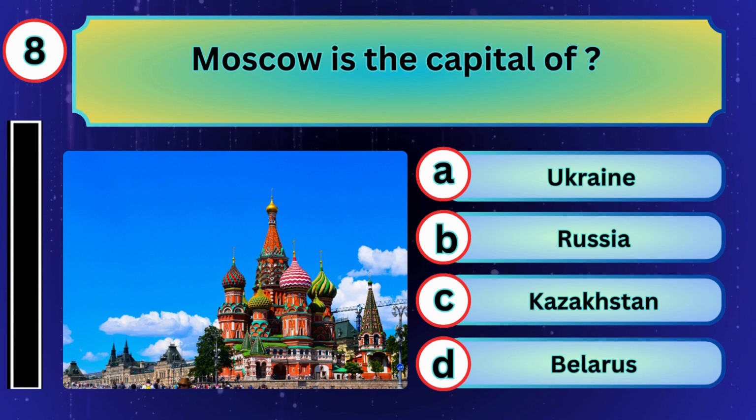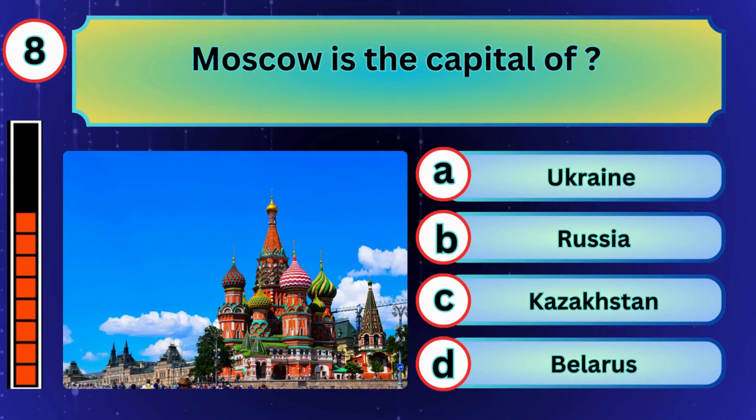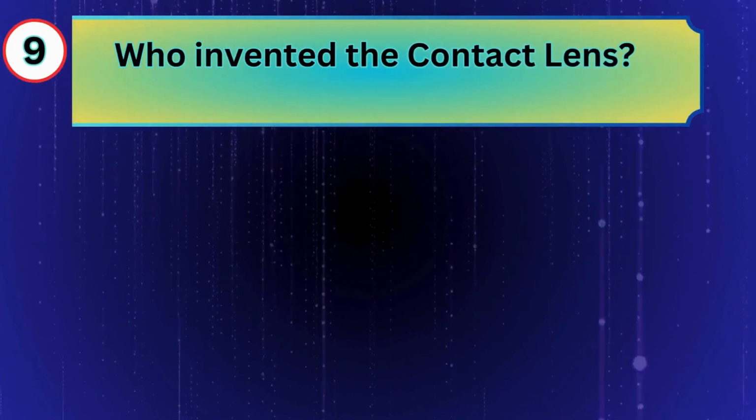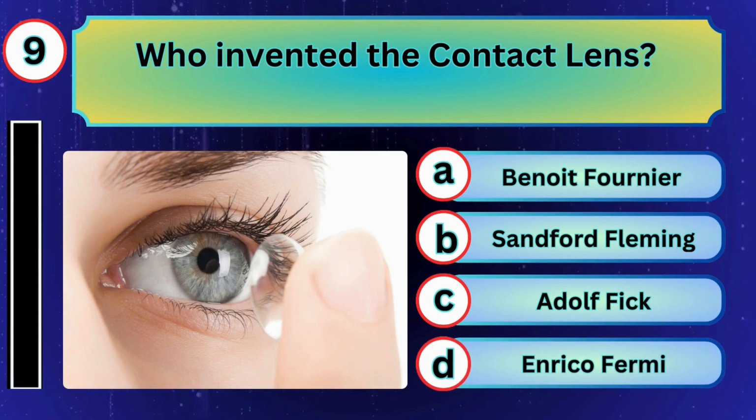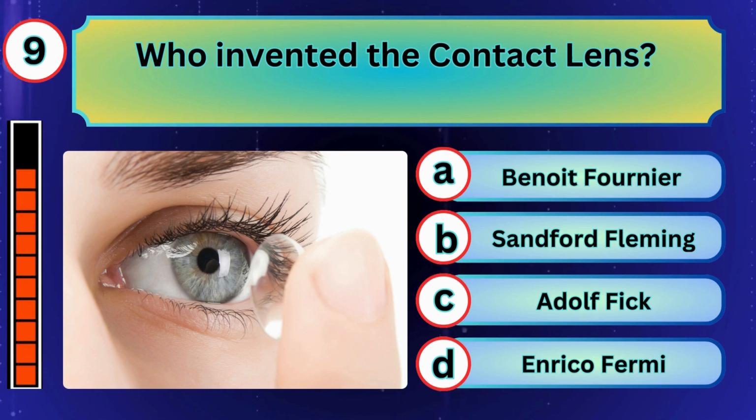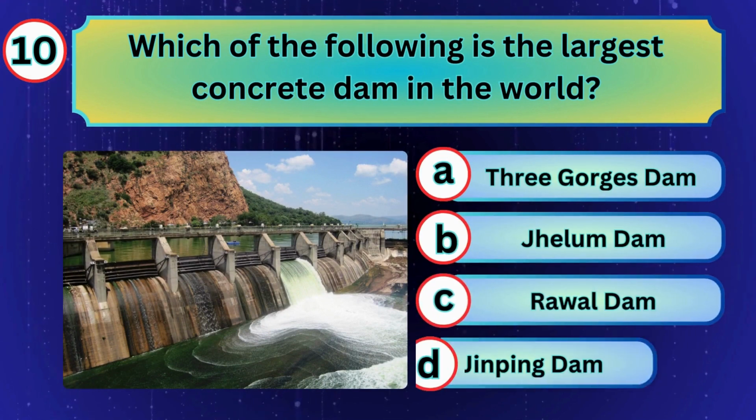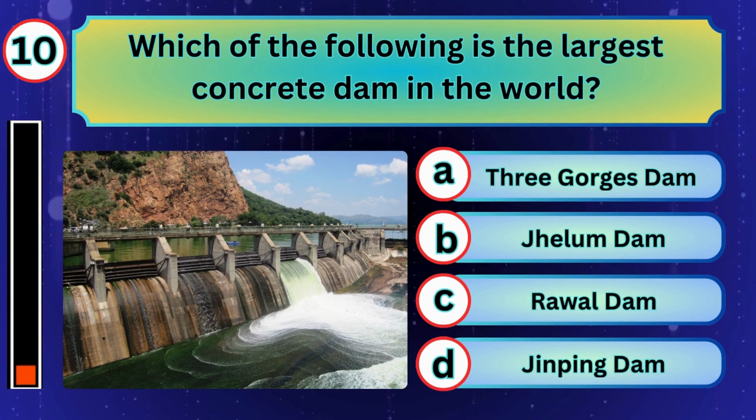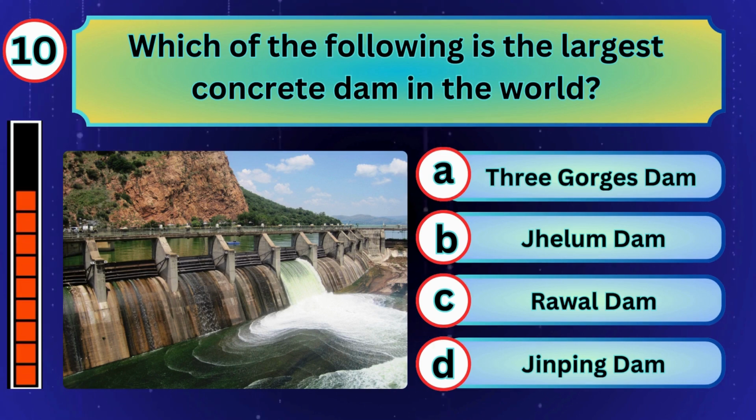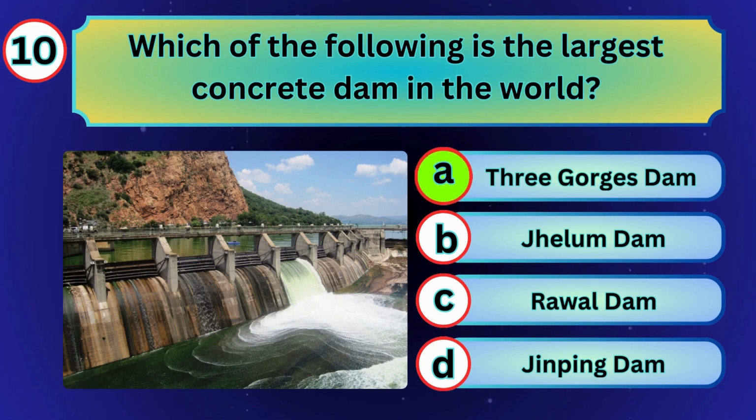Moscow is the capital of Russia. Who invented the contact lens? Adolf Fick. Which of the following is the largest concrete dam in the world? Three Gorges Dam.